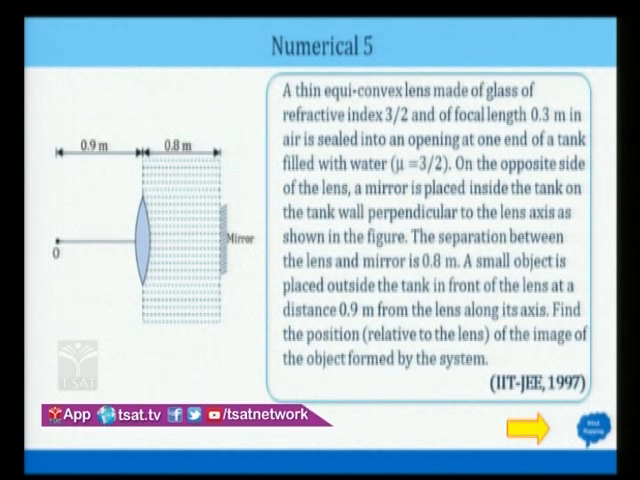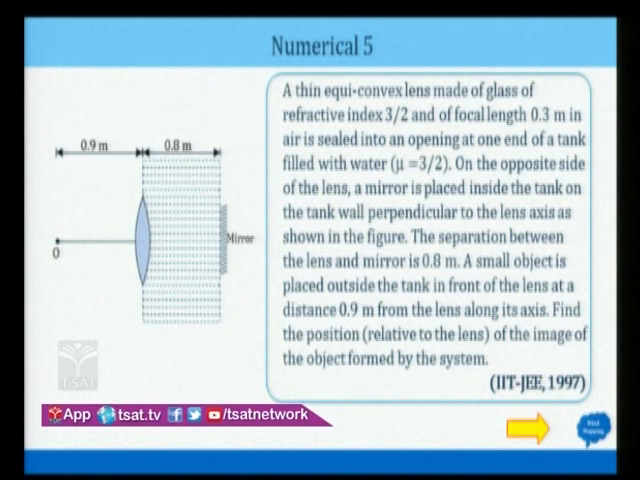Now, it is sealed into an opening end of a tank filled with water, mu equal to 4 by 3. You can see that this is a tank of width 0.8 meter, and in the tank the water is filled. On the opposite side of the lens, a mirror is placed. The separation between the lens and the mirror is 0.8 meter, that is equal to the width of the tank, and a small object is kept at 0.9 meter from the convex lens.